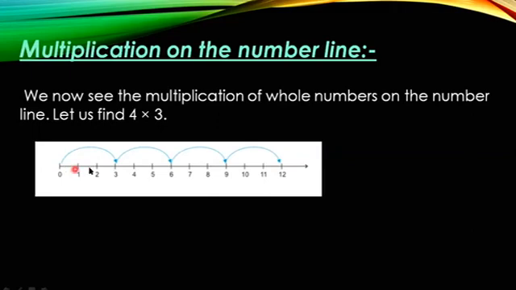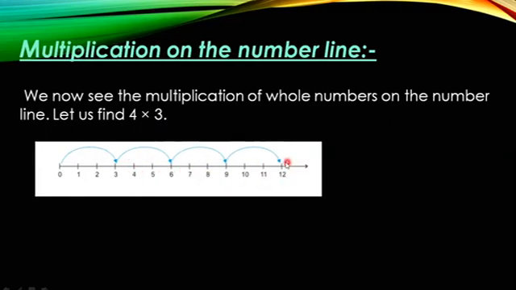See here, just draw the number line and mark the points like 1, 2, 3, 4, etc. Now 4 you have to multiply 3 times. So you can take three numbers and make 4 jumps. From 0 you start: 1, 2, 3. So 3 numbers, and again 1, 2, 3, second jump. Again 1, 2, 3, third jump. 1, 2, 3, fourth jump. So we have to multiply 4 three times.